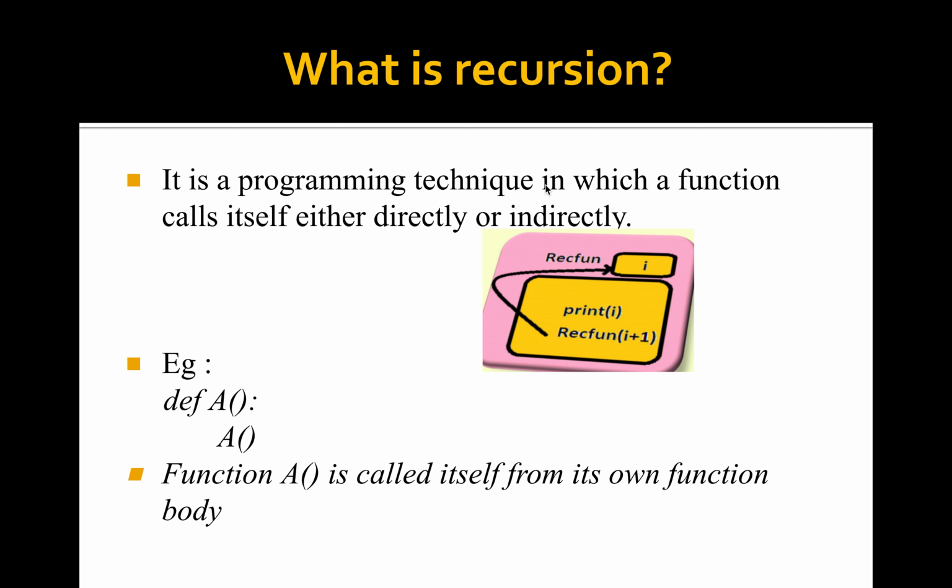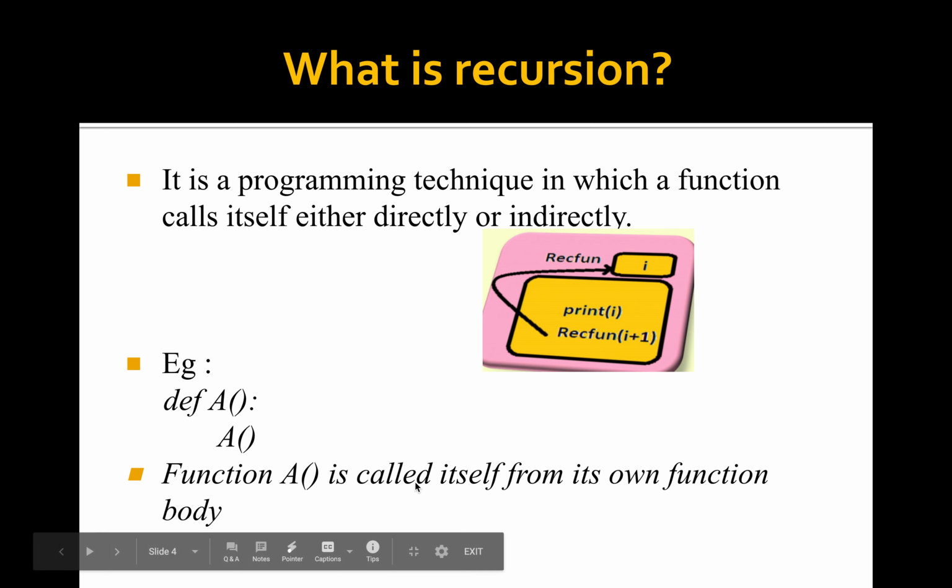Simple example, def A, where A is a function. Inside that function, we are writing the function call. The same function is called inside the function body. Function A is called from its own function body. This type of function is called a recursive function.